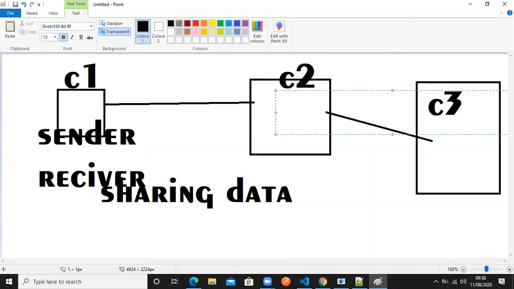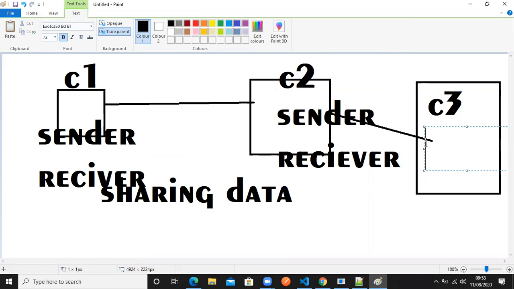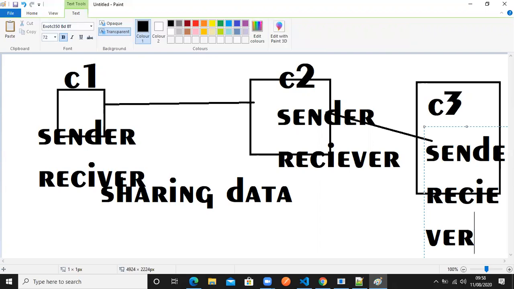That means computer 2 will also have the sender and receiver capability, and computer 3 also will have the capability. Understand? Yes, sir. So like this it will be. Okay, so the moment we have a network, the computer will have two different roles added to it. That means they can send the information or they can receive the information.